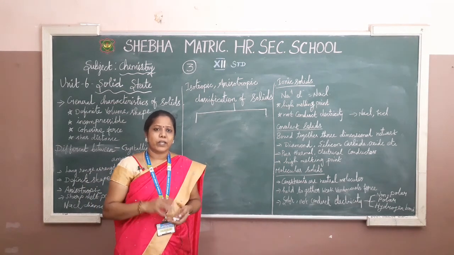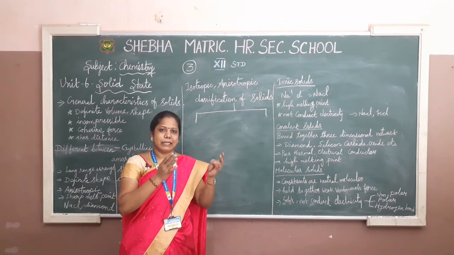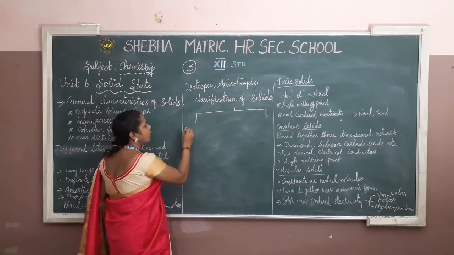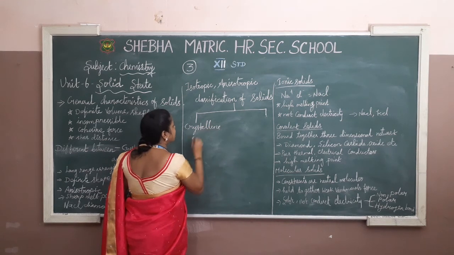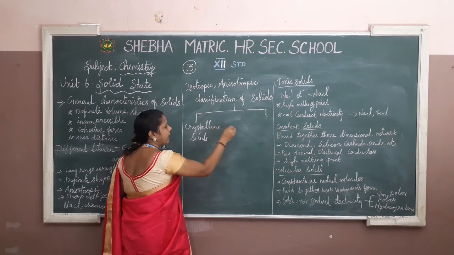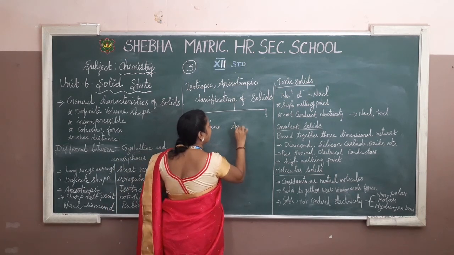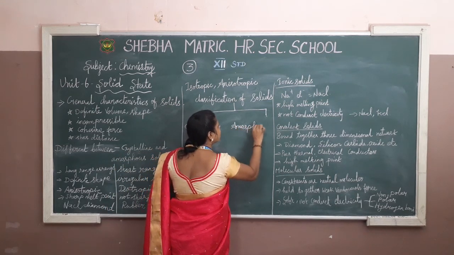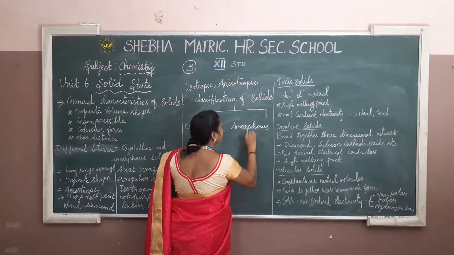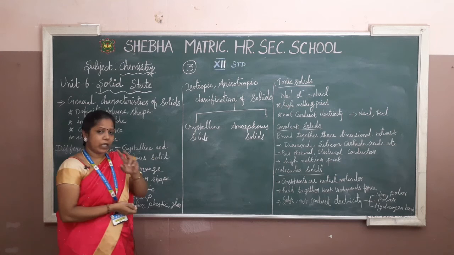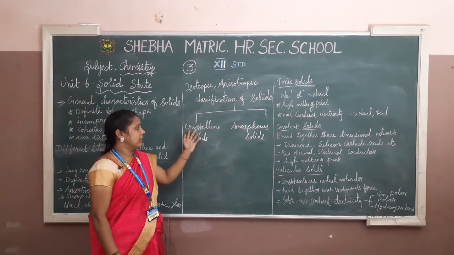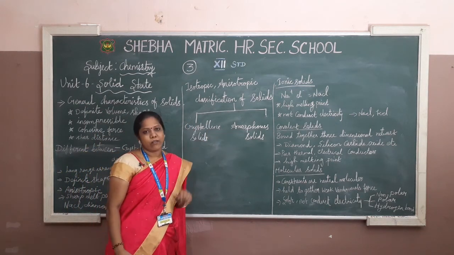It does not have a particular shape. So crystalline solids, I am going to write down crystalline solids, and what is the next one? Amorphous solids. Okay, got it? So the two types of solids are crystalline solids and amorphous solids.